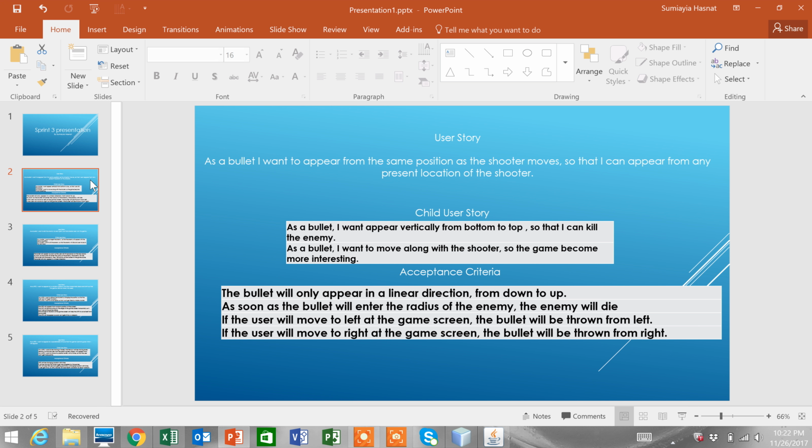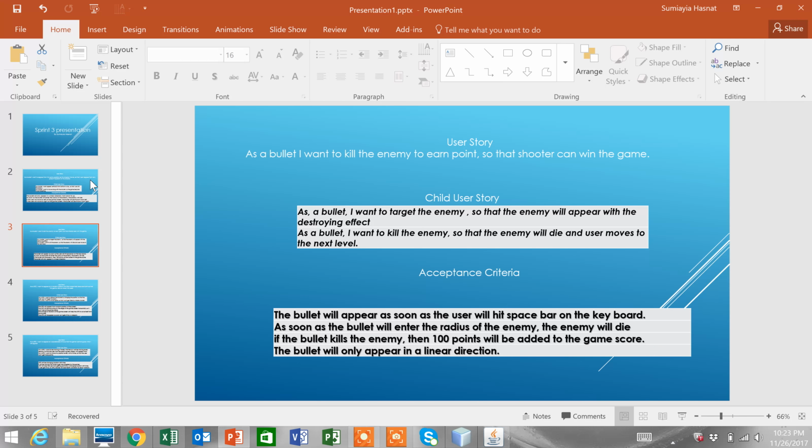Acceptance criteria: the bullet will only appear in a linear direction from down to up. As soon as the bullet enters the radius of the enemy, the enemy will die. If the user moves to the left on the game screen, the bullet will be thrown from the left. If the user moves to the right on the game screen, the bullet will be thrown from the right.